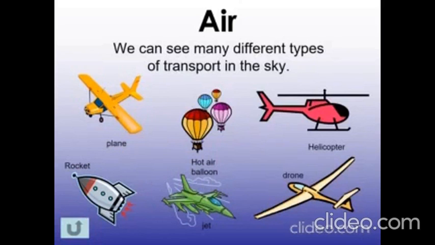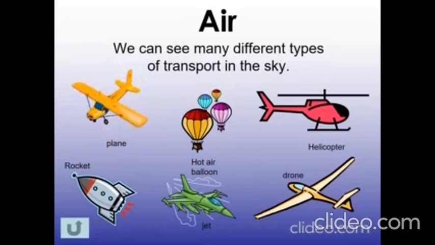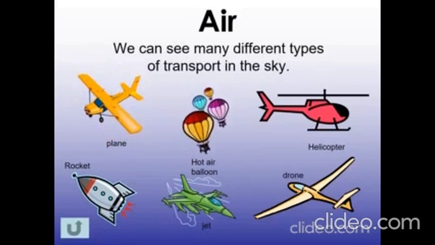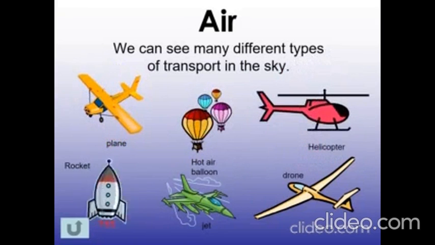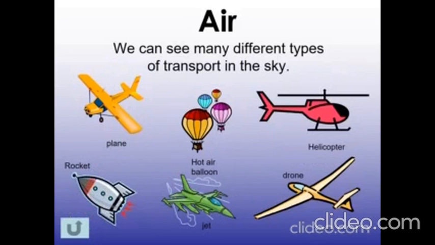Next, the type of transport that we have are air transports. In other words, we can see many different types of transports in the skies. These are the ones that are up very, very high and don't usually fly low. The first one that we have is plane. The second one is a hot air balloon. The third one is a helicopter. The fourth one is a rocket. The fifth one is a jet. And the last one is a drone.